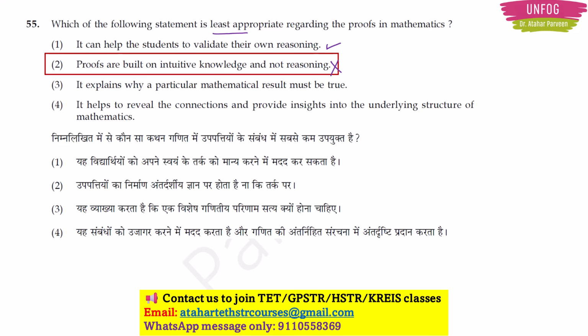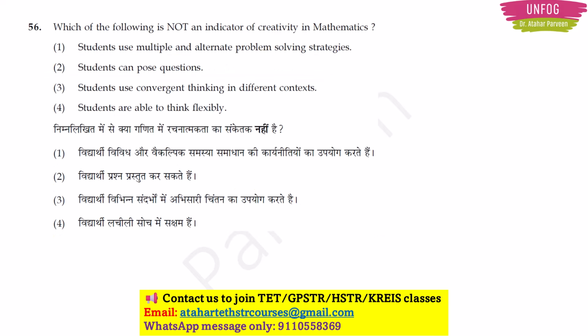Okay. Next question, again a methodology question only. Which of the following is not an indicator of creativity in mathematics? Students use multiple and alternate problem solving strategies. Yes, it is an indicator of creativity in mathematics. Students can pose questions. Yes, it is also creativity only.